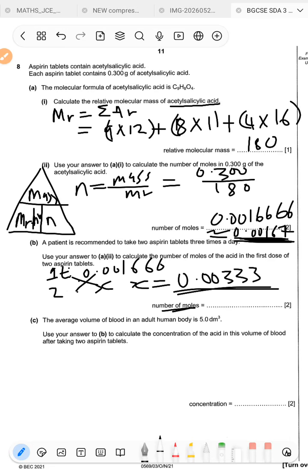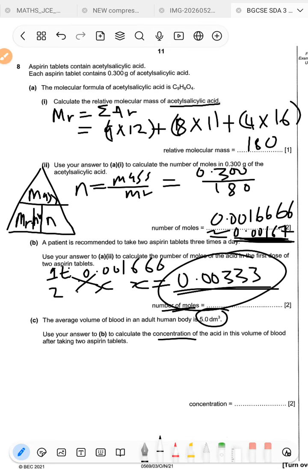C says the average volume of blood in an adult human body is 5.0 cubic decimeters. Use your answer to B to calculate the concentration of the acid in this volume of blood after taking 2 aspirin tablets. So what we are going to do is write the formula that we need. Remember, what is concentration? Concentration is the number of moles per unit volume. Which volume do we have? We have this volume. Which moles are we talking about? We're talking about these moles. Remember, with these types of questions, they're always referring to the previous question.